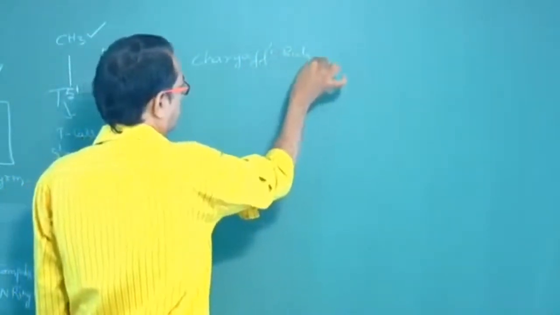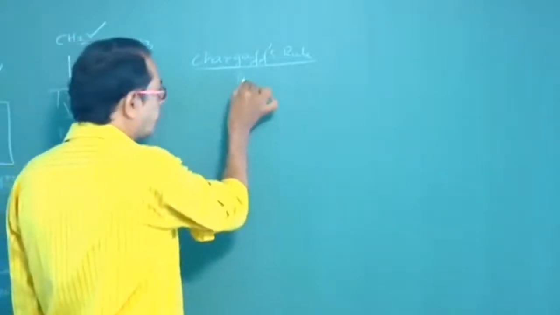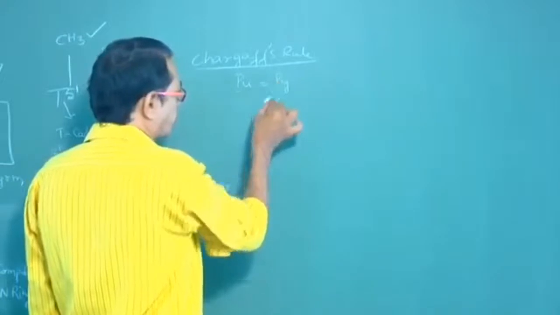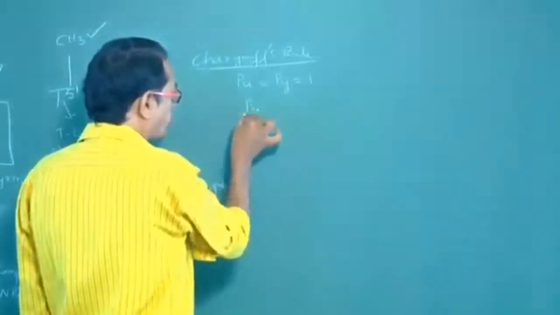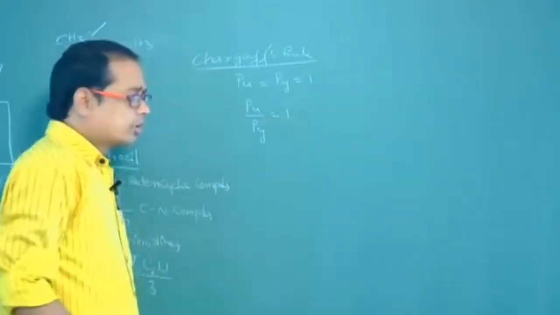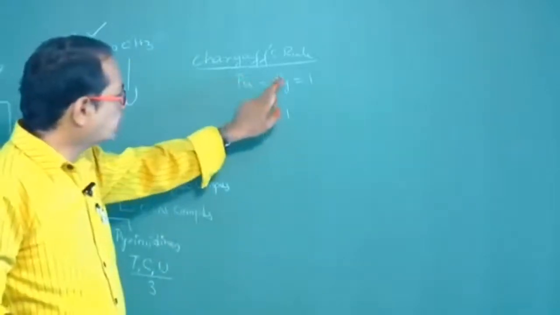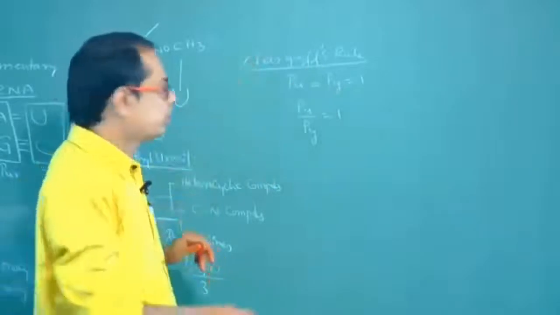What is Chargaff's rule? That is, the amount of purine is equal to the amount of pyrimidine. That is, purine by pyrimidine is equal to 1. So the amount of purine is equal to the amount of pyrimidine. This is called Chargaff's rule.